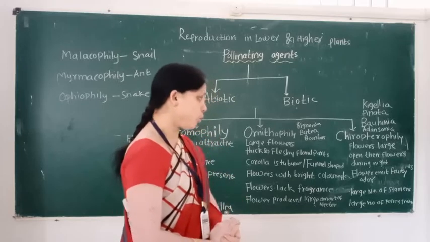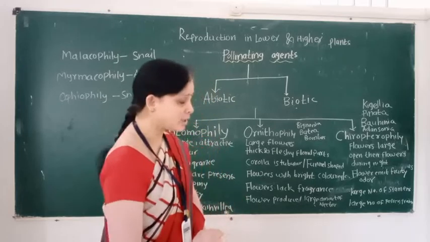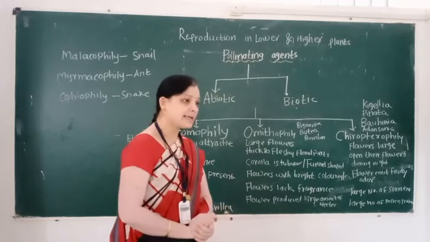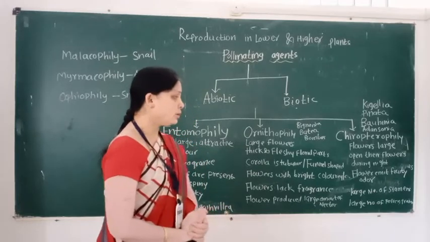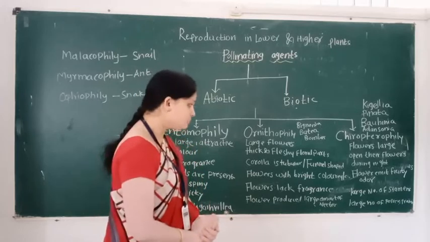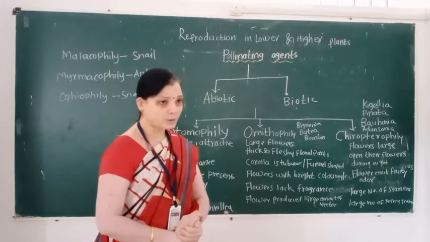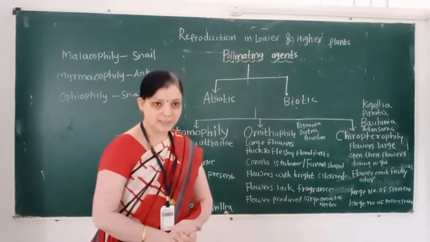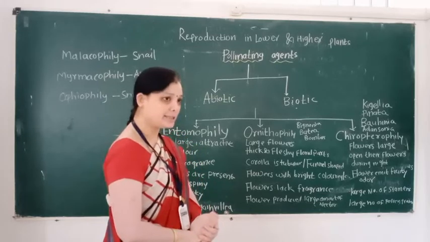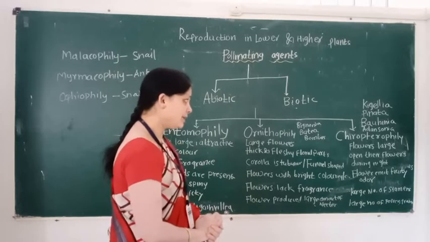First, flowers are larger. Second, the plant opens its flowers during night. Third, flowers emit fruity odor. Large number of stamens, so automatically pollen grain is produced in larger quantity.